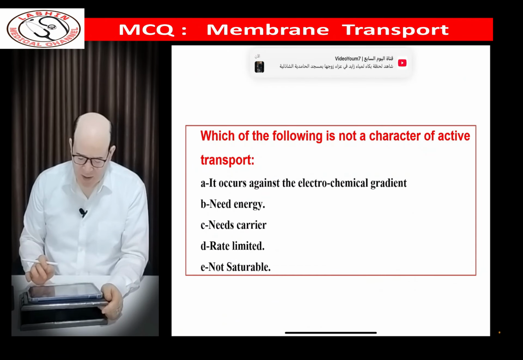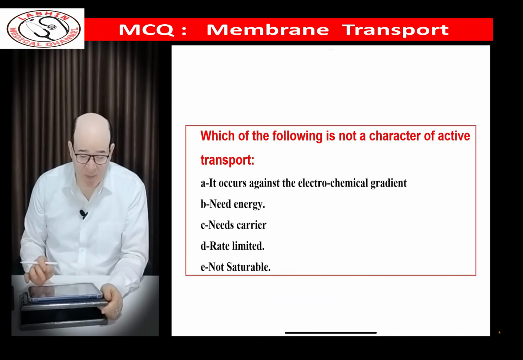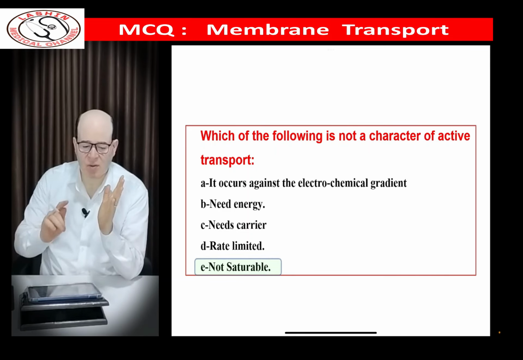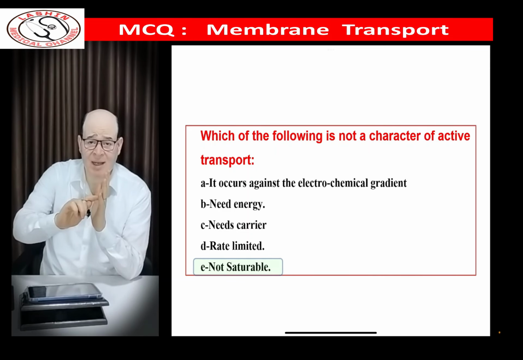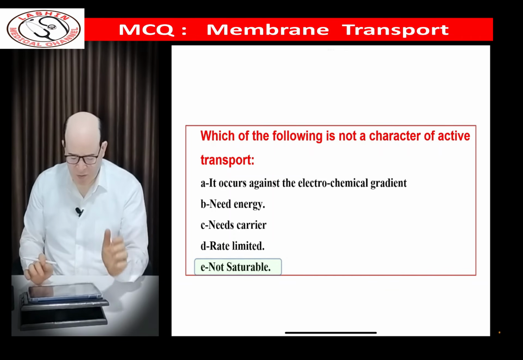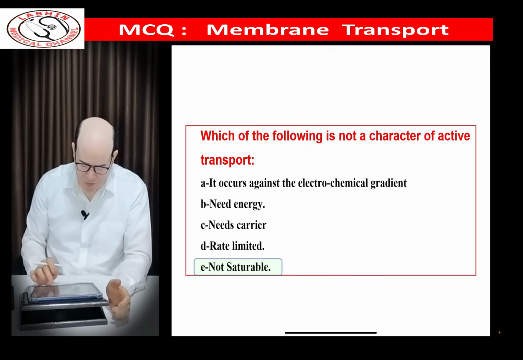Which of the following is not a character of active transport? It occurs against the electrochemical gradient, it needs energy, it needs a carrier, it is rate limited, it is not saturable. As we know, any type of active transport is active, so it occurs against the gradient and needs energy and a carrier, and it is rate limited and saturable. So the answer of this question is E.